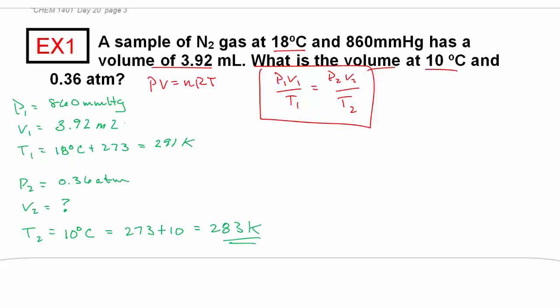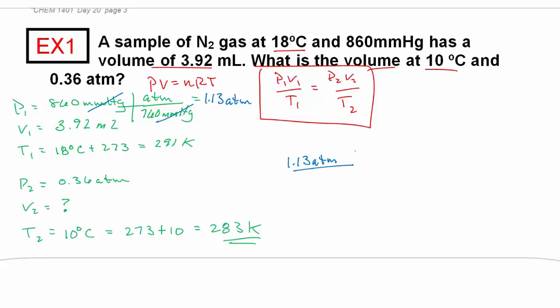So I should be able to plug and chug and figure this out. Now, your units need to be consistent. Notice how my pressure units are not consistent, so let's fix that first. Either we pick atmospheres or millimeters of mercury. It doesn't matter which one. I'm just going to go to atmospheres. There's 760 millimeters of mercury in 1 atmosphere, that way my millimeters of mercury units cancel. 860 divided by 760 is 1.13. So now everything's in atmospheres. That'll work. So my P1 is 1.13 atmospheres.